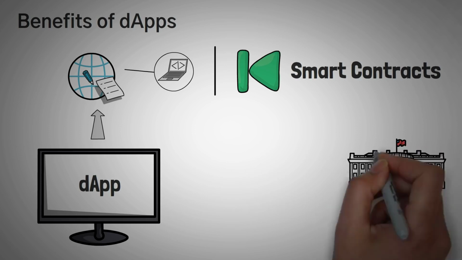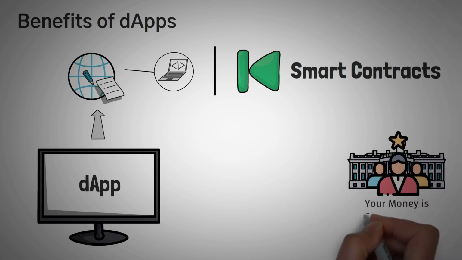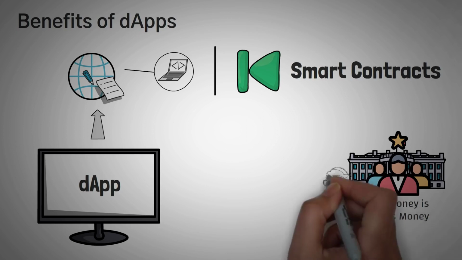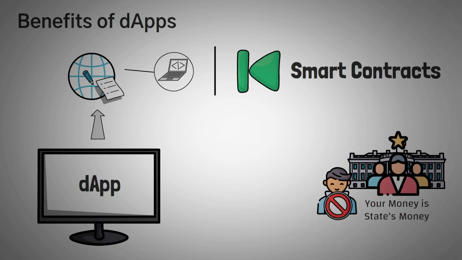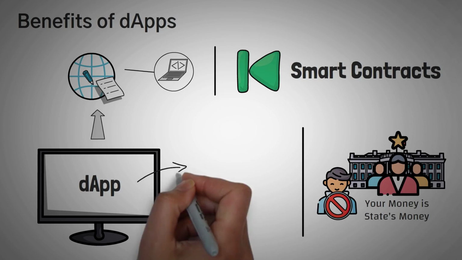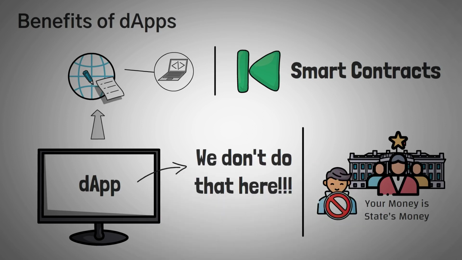In history, governments that have done a lot of bad things have had the control of their citizens' money. There have also been cases where Facebook or Twitter can actually ban or censor certain people based on their views or opinions. A decentralized application will not allow this, unless it's written to.